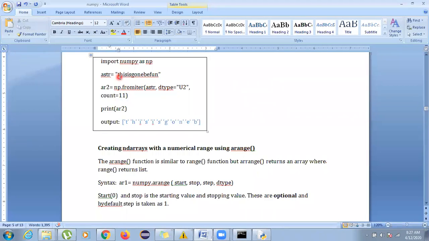Now its indexing starts from 0. So let's see, which will be the 11th character: 0, 1, 2, 3, 4, 5, 6, 7, 8, 9, 10, 11. So your B is the last character. If I say count 11, the 11 characters will be counted and printed. See, this has been converted into an array. So this string has been broken into each individual element. So this is how we are going to use parameter.